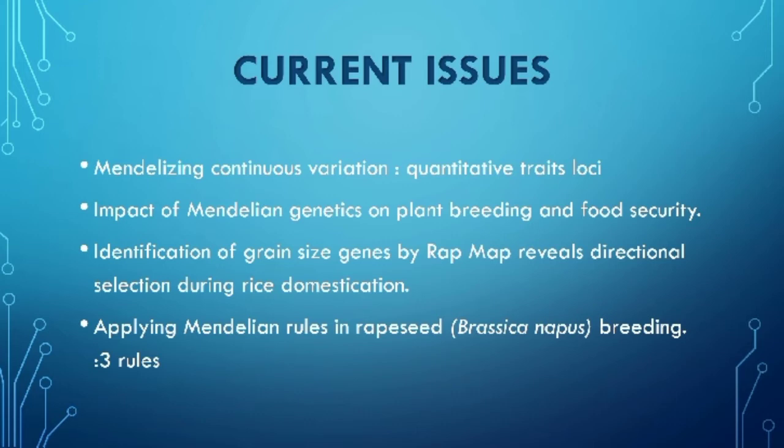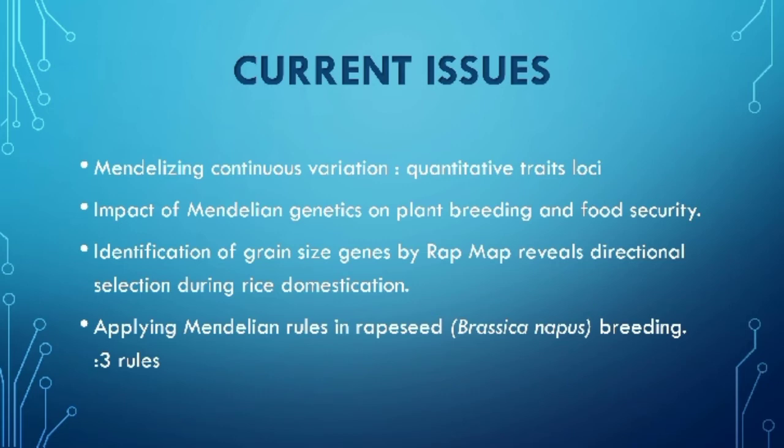Mendelian genetics principles also help in the identification of grain-size genes by RepMap technology, which reveals directional selection during rice domestication. Conventional techniques, on the other hand, are rate-limiting processes in cloning a quantitative trait locus, also time-consuming and tedious. So, the application of RepMap will accelerate gene discovery and genomic breeding. RepMap technology is more efficient and effective for discovering several QTL at the same time.